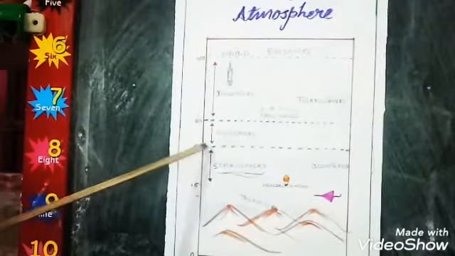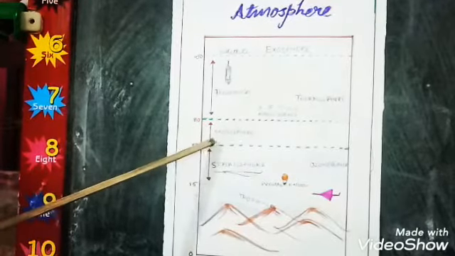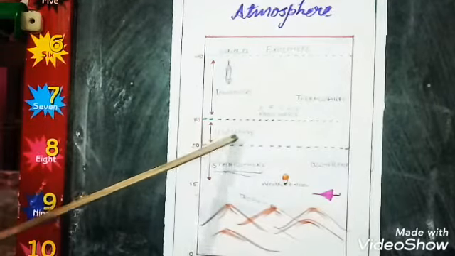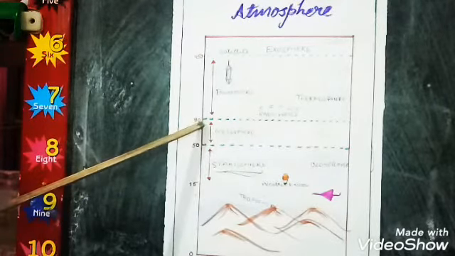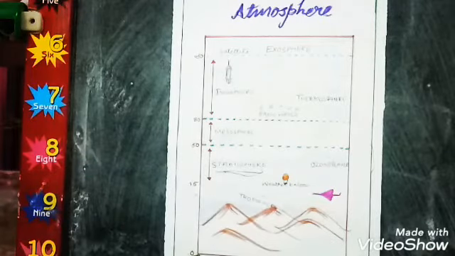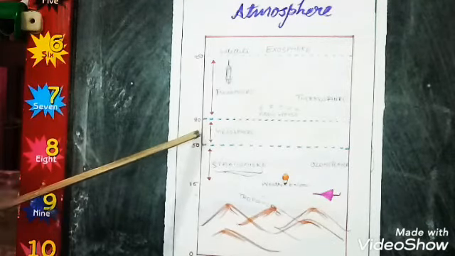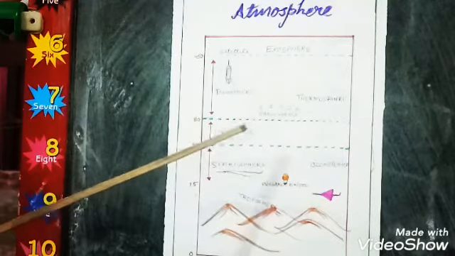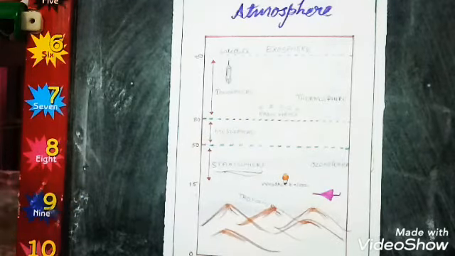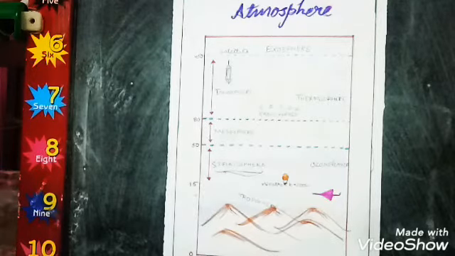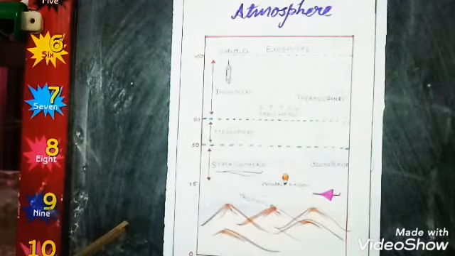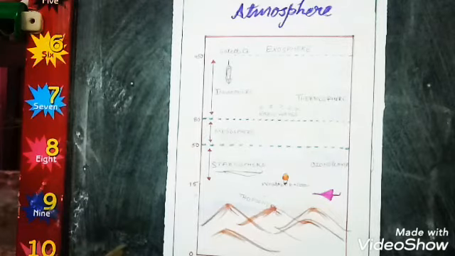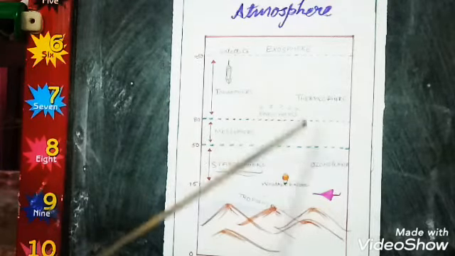Now this is the third layer of the atmosphere, the mesosphere. The height is measured from here to here. Here again the temperature falls with increase in height. Ultraviolet radiation, X-rays and electrons and ions are found in this layer. The ions reflect radio waves of certain frequencies back to the earth.